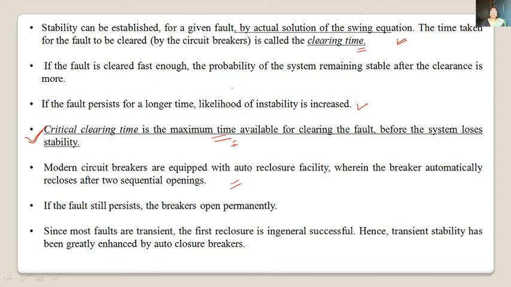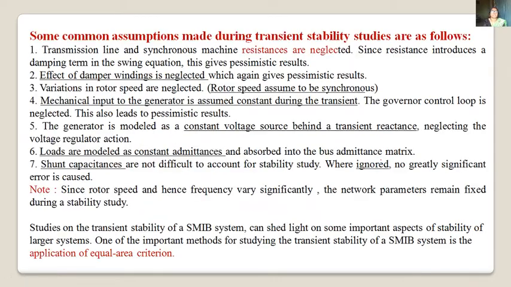Okay, so generally in the first opening of the breaker, the fault gets cleared. While in the second opening, if it is not cleared, it will remain permanently open, and the faulty line gets disconnected from the system.